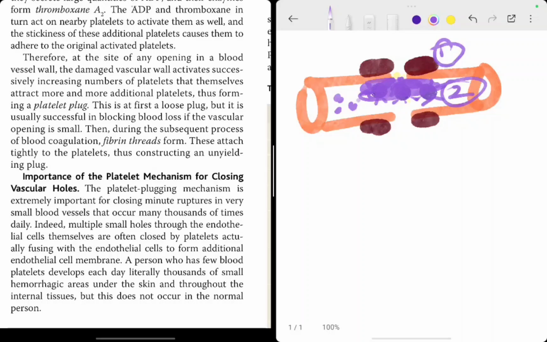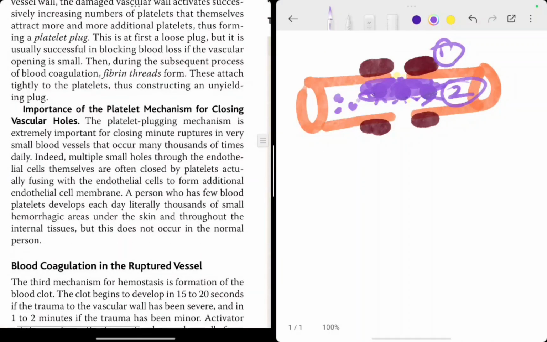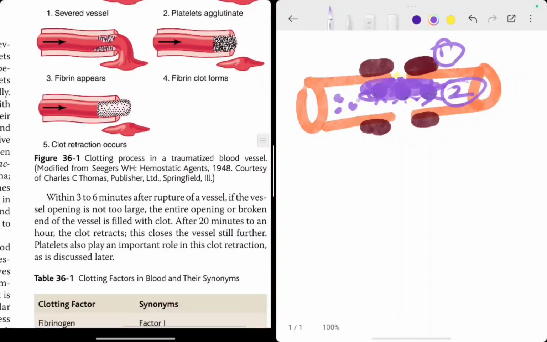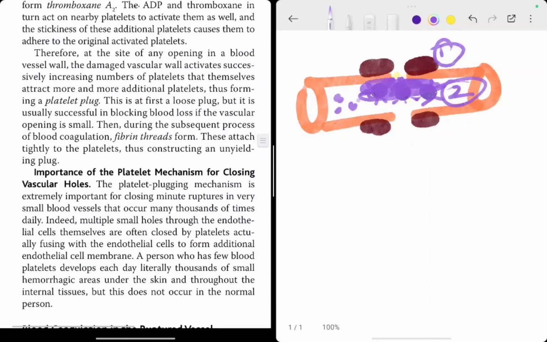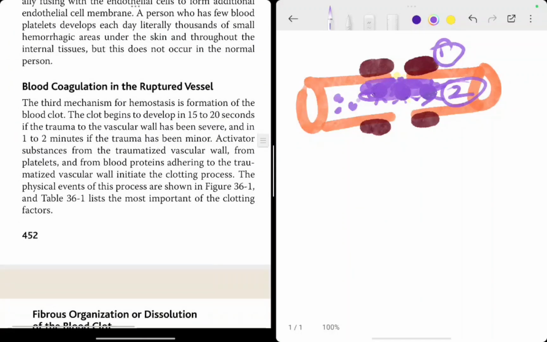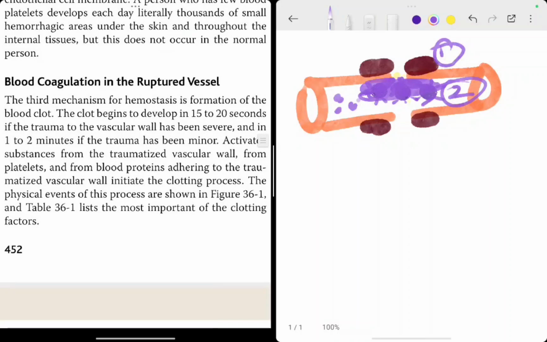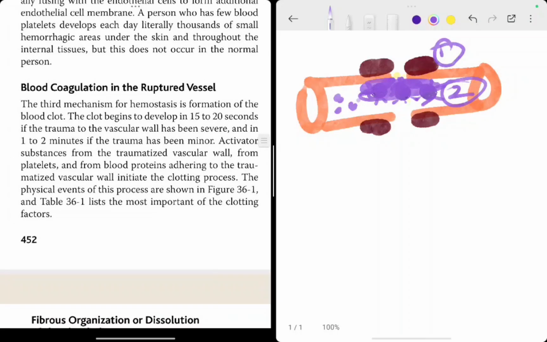So the third mechanism, which is called coagulation, causes blood coagulation. So this is the paragraph: blood coagulation in the ruptured vessel.